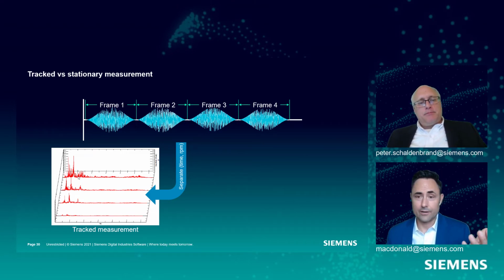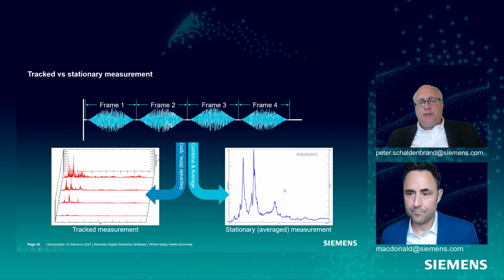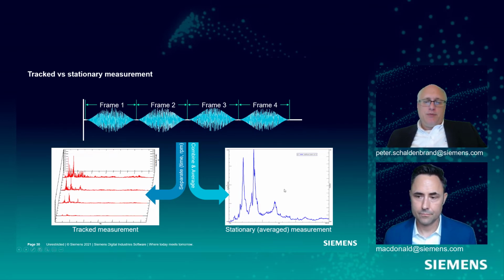Or maybe I don't really care. I just want to get an average answer. I can combine and average these 4 FFTs and result with what we call an averaged frequency spectrum. Okay. Yeah, if the signal was very constant, I guess stationary would be very appropriate. On average, for 30 seconds, this is the frequency content of our phenomenon, right? Right. But if it's changing this much, I think I'm going to want to stick with the tracked because I can always get to stationary after the fact, but that's neither here nor there.